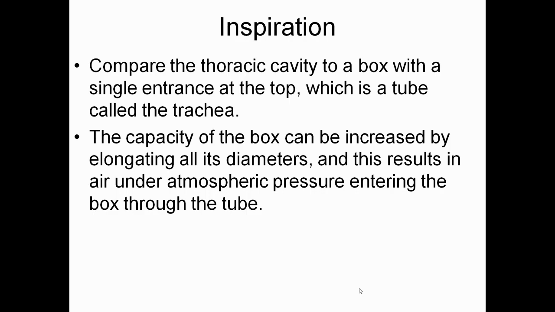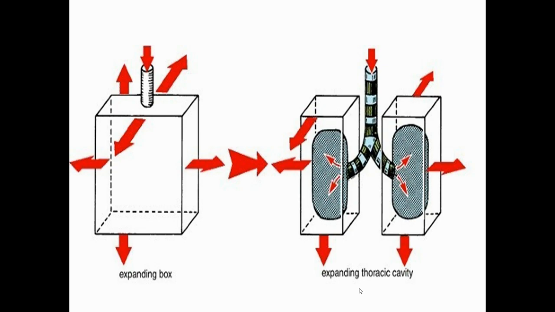So what will happen when we increase the capacity of the lung, and here we compare it to a box, then the pressure will fall within the box or the lung, then the air present in the atmosphere will come into the lung. We have seen that it will come into the lungs or the box.